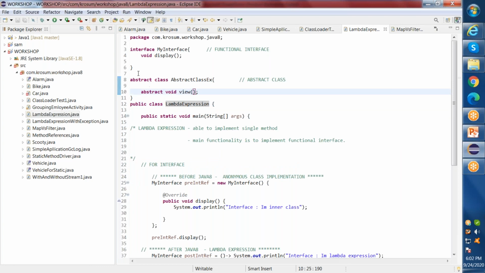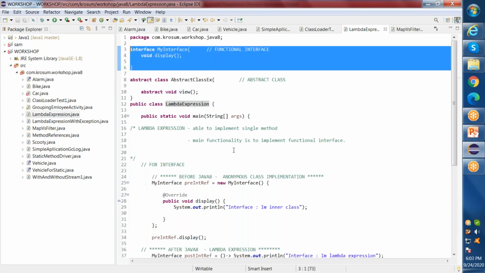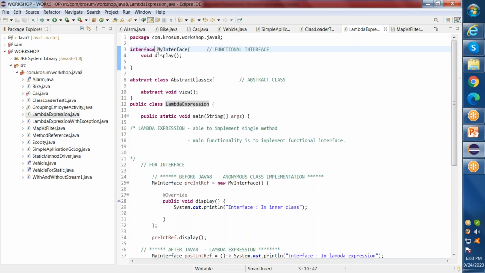So if you see here, this is my functional interface. A functional interface is an interface which contains only one method, or only one functionality to be performed. This is my custom functional interface. I have created my own functional interface called my interface, and I have only one functionality, which is called display. This is my functionality here.